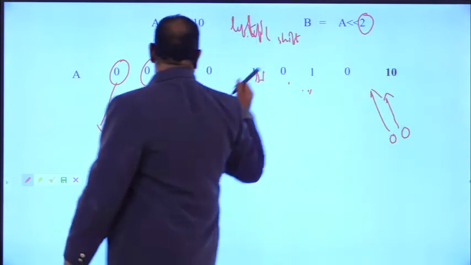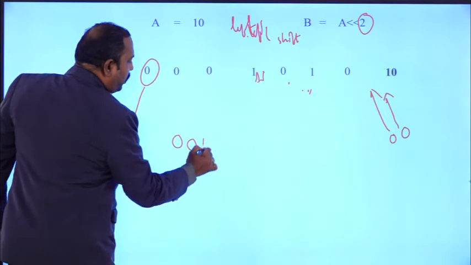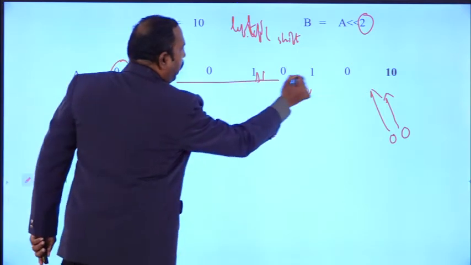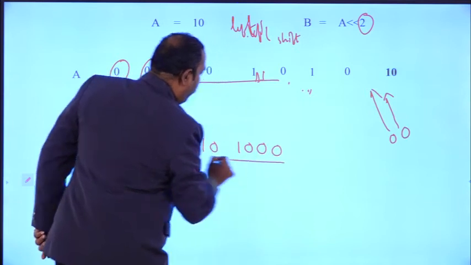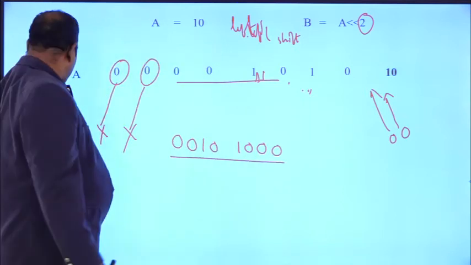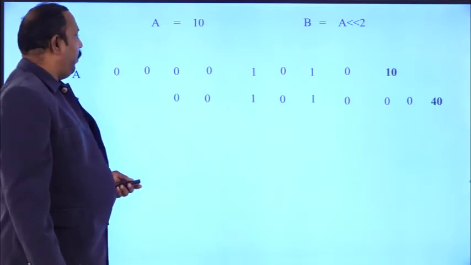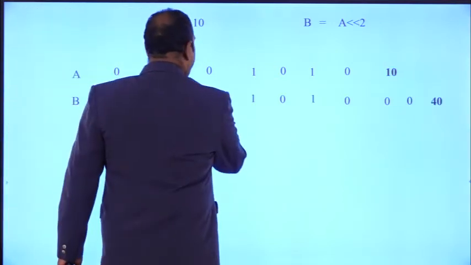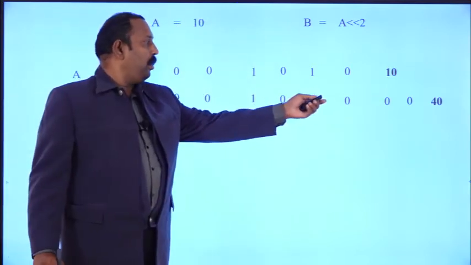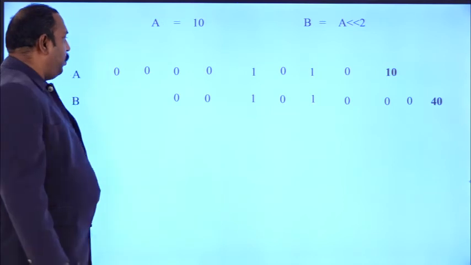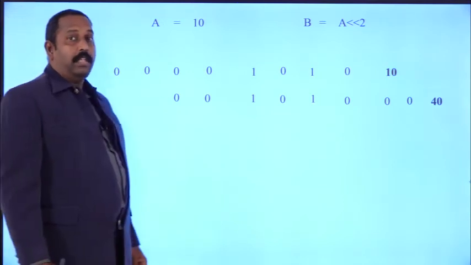When we add the zeros, what is the value you will get? 0 0 1 0 already existing up to here, next 1 0, and we add 2 zeros. This is the value we got here. So now you see the output: 0 0 1 0 and 1 0 0 0. What is this value? Its value is nothing but 40.